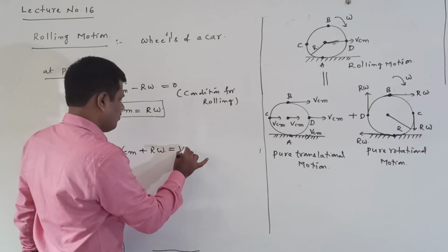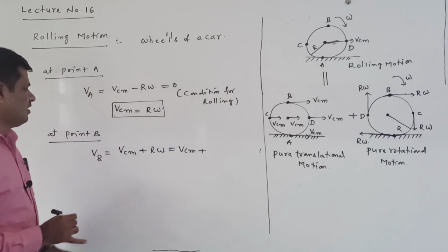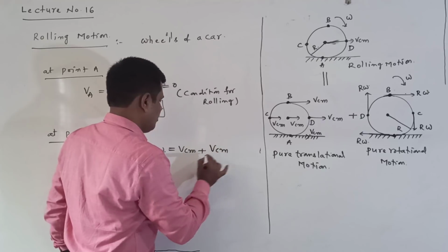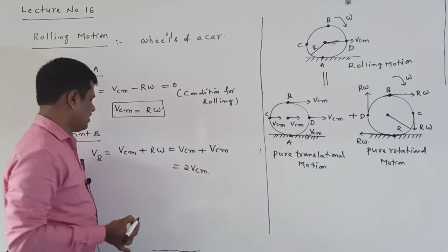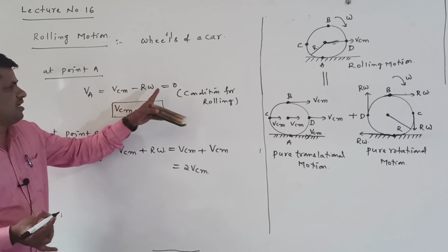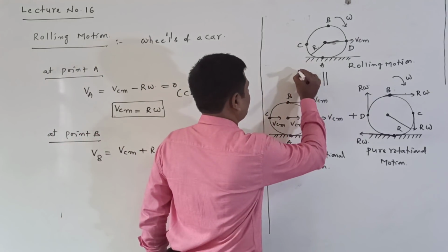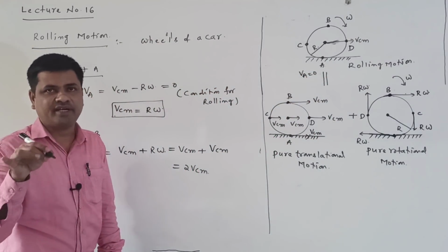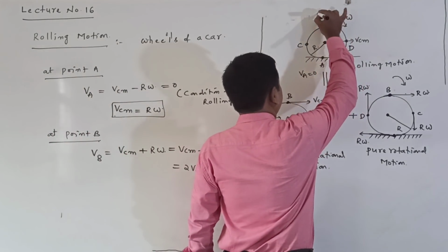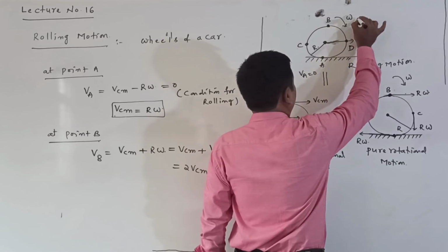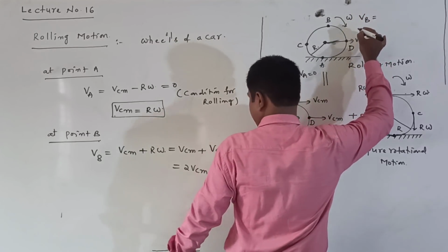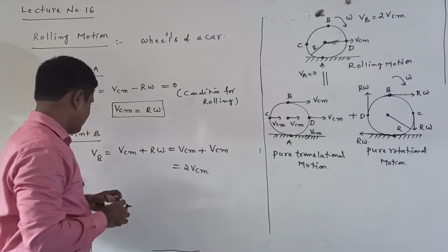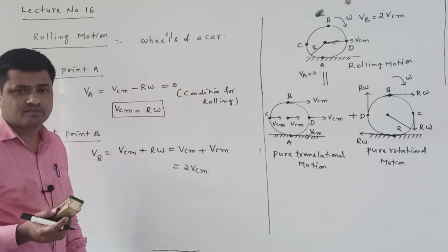VB is equal to VCM plus R omega, and already we know that VCM is R omega. So what are we getting here? 2 VCM. The total velocity at point A is 0, because it is the point of contact with the ground. Velocity at point B is equal to 2 VCM.